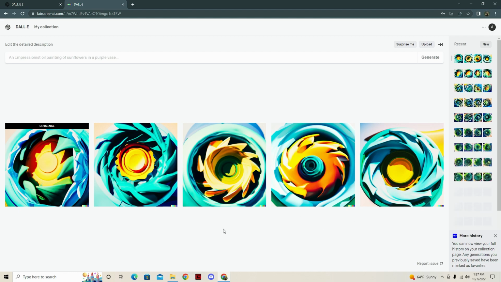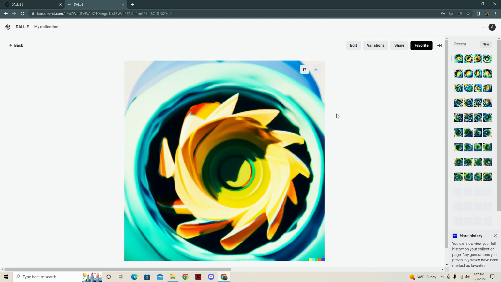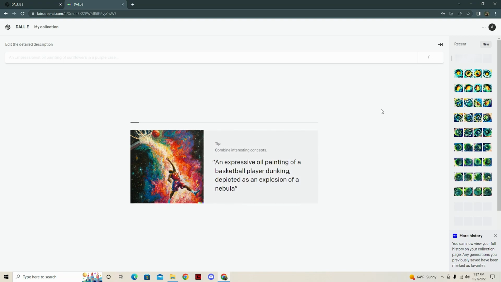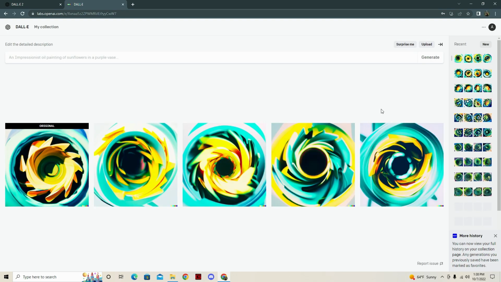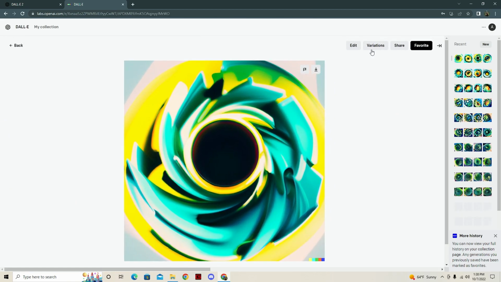I don't know which one to pick. This one's the most eye-like, I think. We're gonna go with this one. We're gonna see, because it's becoming less and less of a plant and more of whatever the heck is running through the AI's mind. But oh yeah, no, I don't even know what I'm looking at this point. I think maybe we'll go with this one. This is looking like a black hole almost. Yeah, let's go with that.